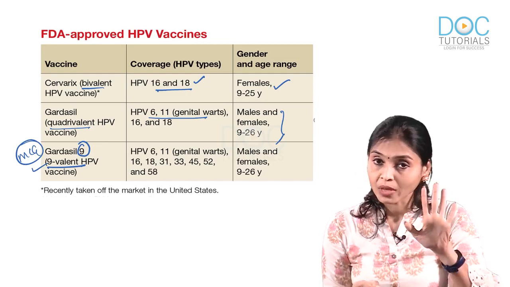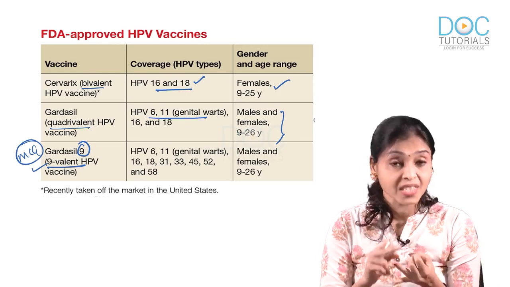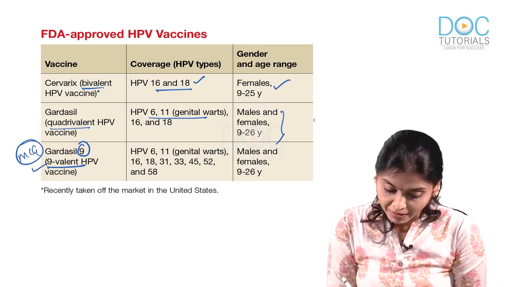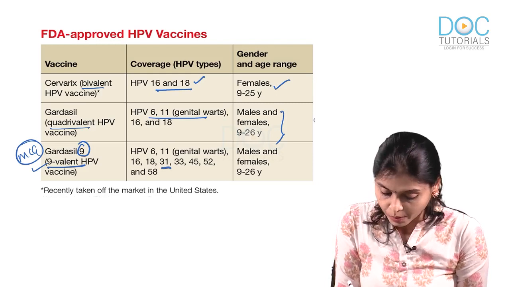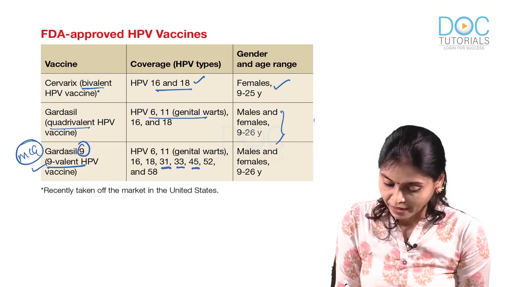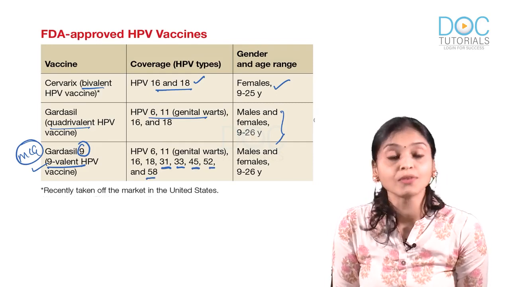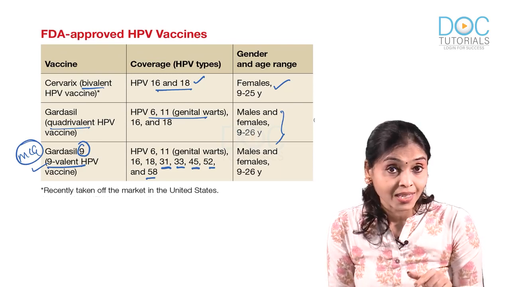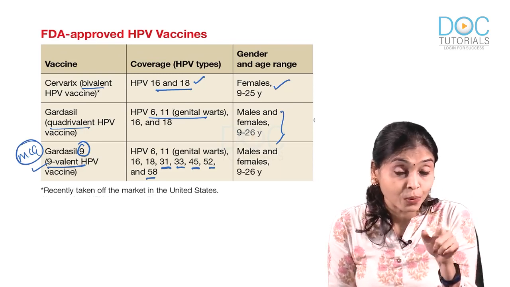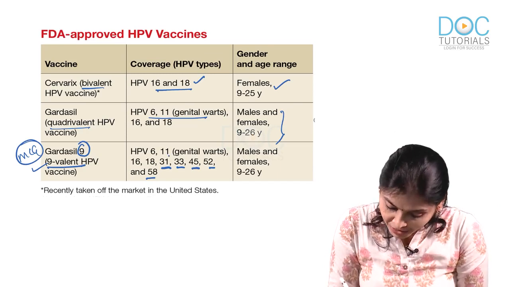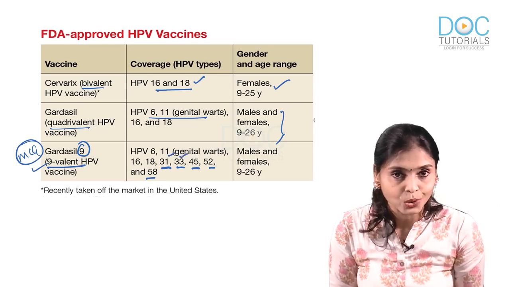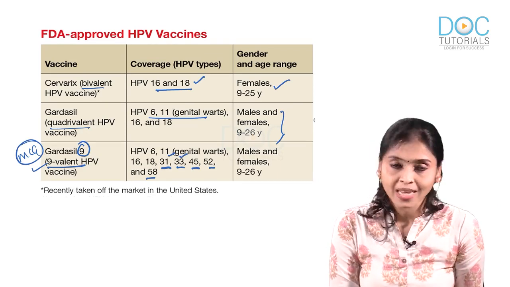Apart from those 4 that we have discussed, which are 16, 18, 6 and 11, this also has 31, 33, 45, 52 and 58. The answer in that particular question was 32. Which among the following is not present? See, 31 is there, 33 is there, no 32. That was the answer in the previous MCQ.